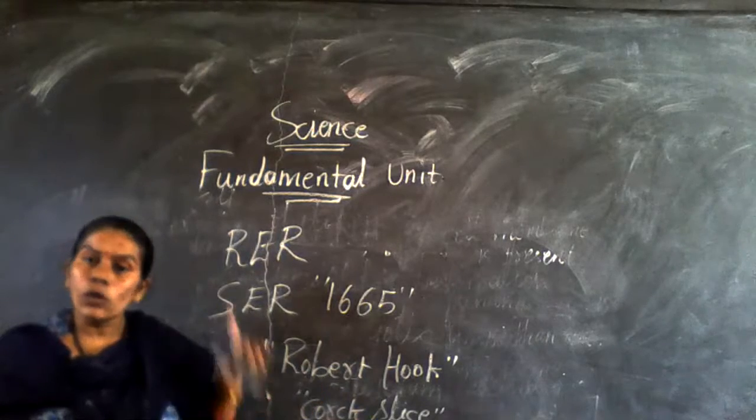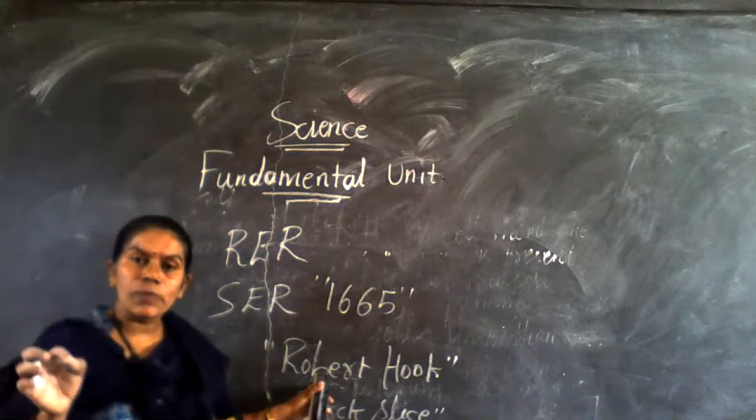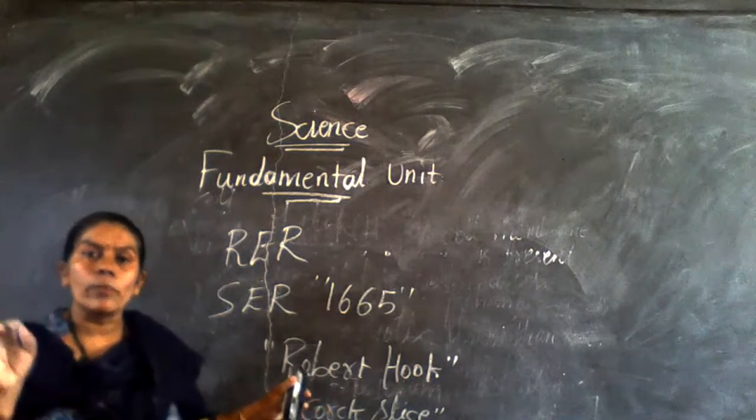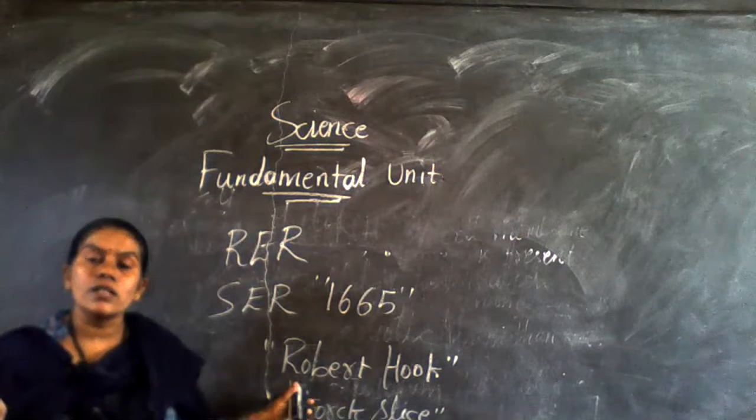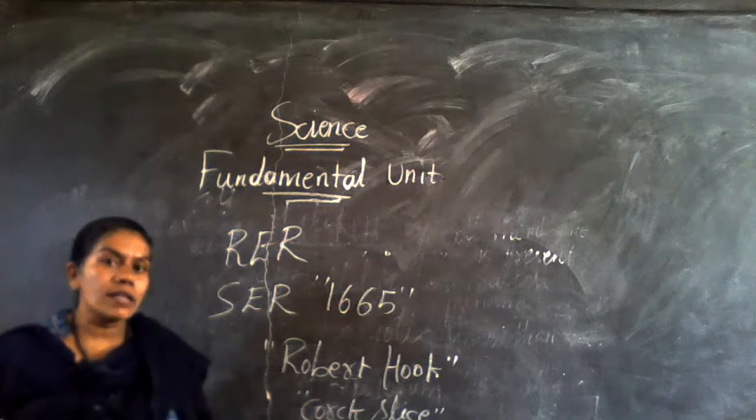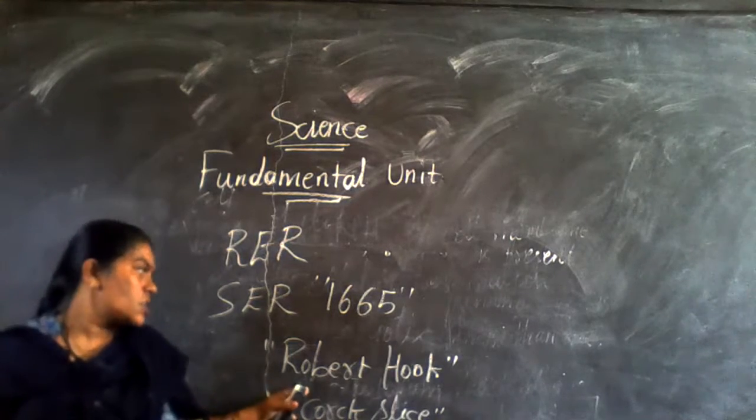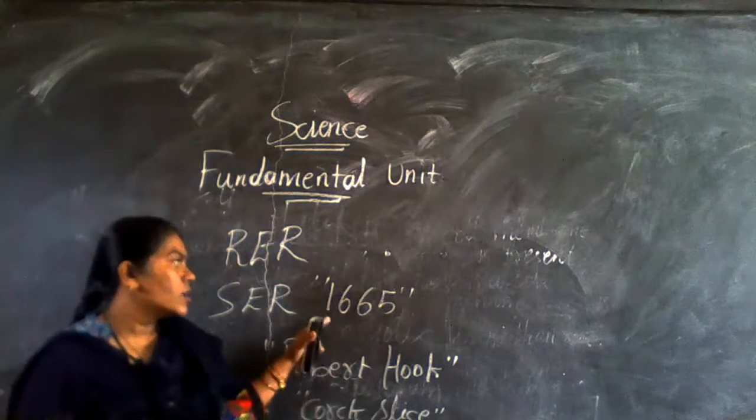And one more question will arise: was this Robert Hooke a physics person, a chemistry person, or a biology person? Robert Hooke was basically a botanist. A botanist is one who studies life science. That botanist Robert Hooke discovered the cell in the year 1665.